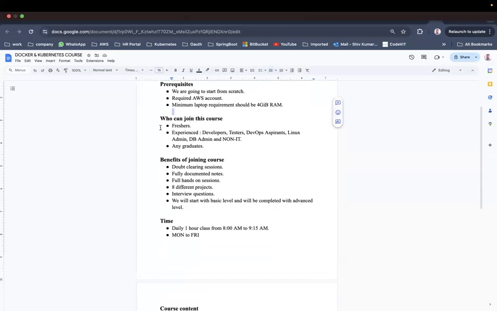Who can join this course? Freshers, experienced developers, testers, DevOps aspirants, Linux admins, DB admins, and non-IT students. All these people can join this course, because we will go through the course not only at theory level. First theory, then diagrammatic, and then practical. You are going to get practical experience as part of this course. This is how people use these technologies in the real industry, and we are going to do the same or similar in our course. Any graduate can join, that means freshers.